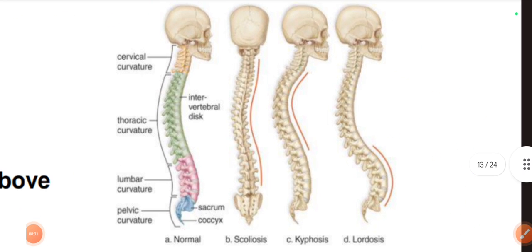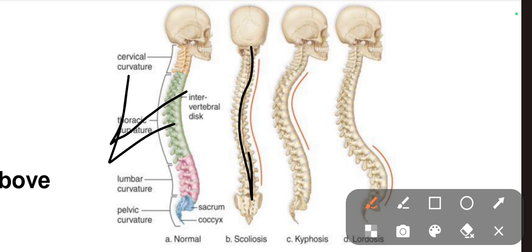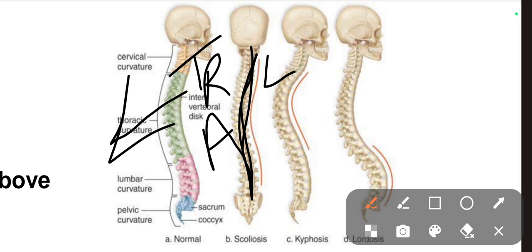Here you can see the picture. So in this picture we have the different types of vertebral abnormality. This is the normal vertebral column. When you see the scoliosis condition, the lateral curvature of the vertebral column, it has the right and left curvature of the scoliosis. In scoliosis only we have the right and left abnormality, and thoracic and abdominal abnormality we will have.